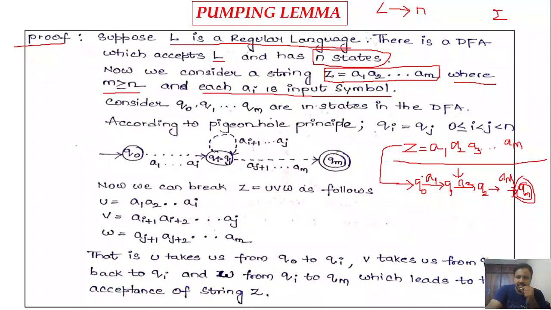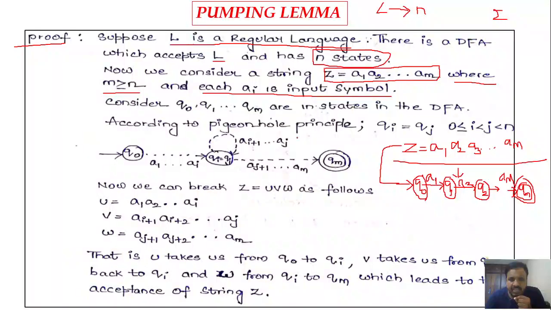So this is how we may have a DFA which accepts the string z consisting of the terminal sequence a1, a2, a3, so on, am. Here we are applying the pigeonhole principle.